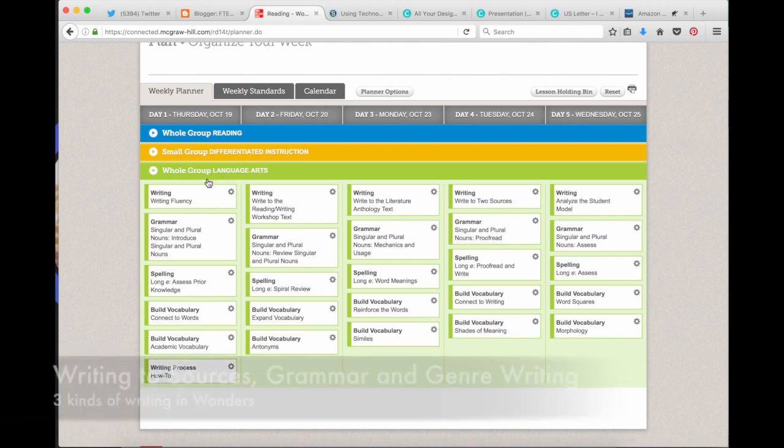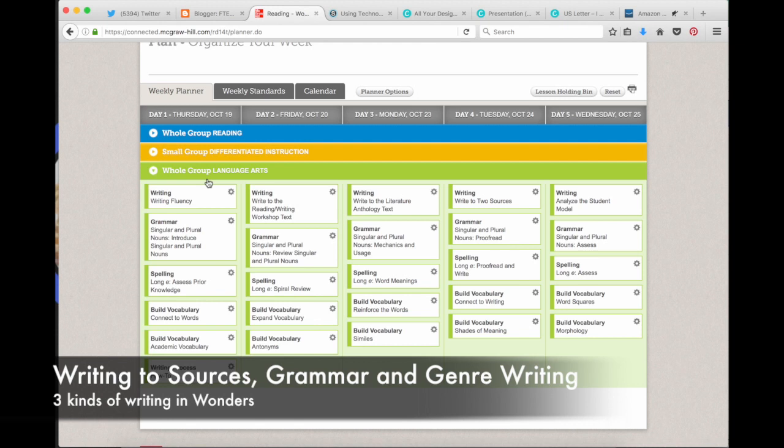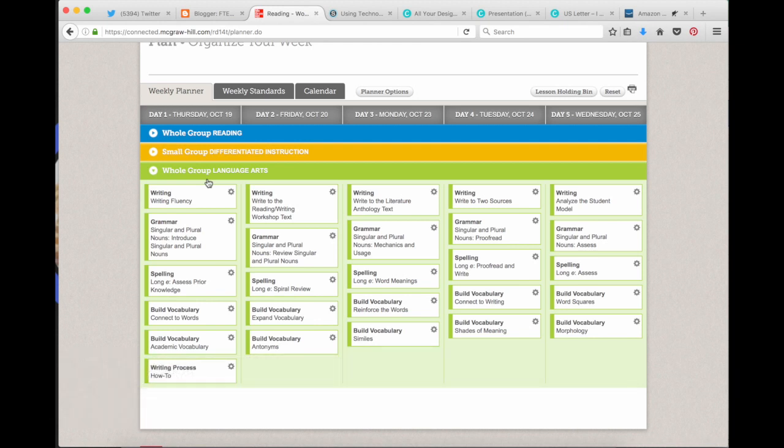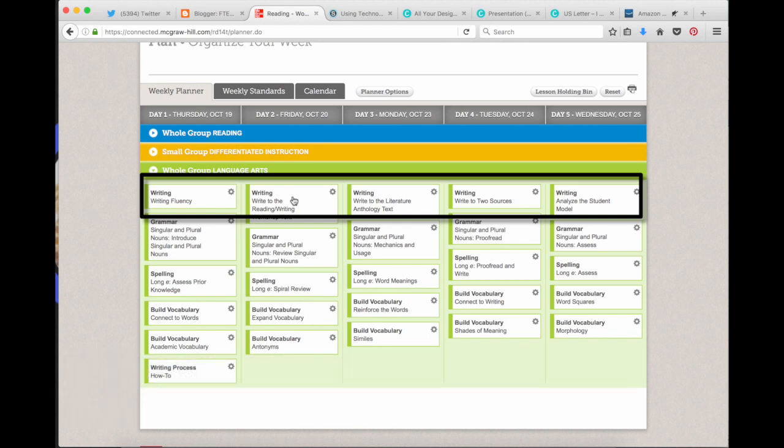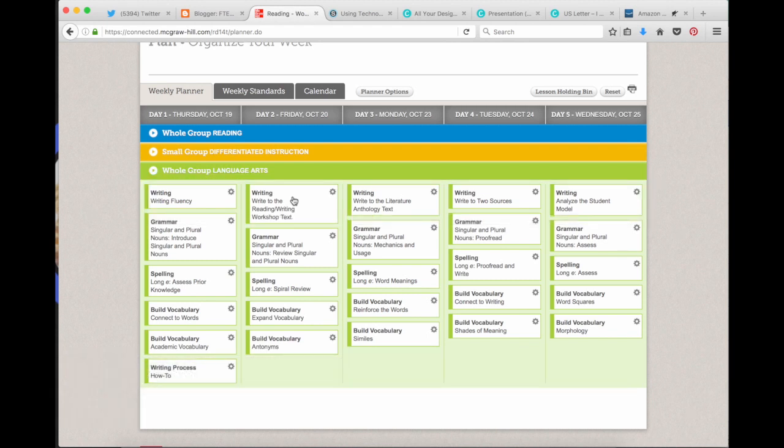There are three types of writing in Wonders: writing to sources, grammar, and genre writing. When you're looking at your plan, the writing to sources is going to just be labeled writing. And this is where you are really writing just about what you're reading each week.